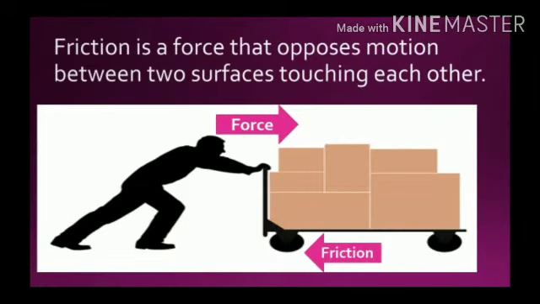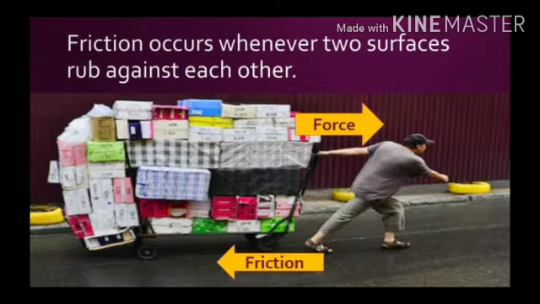Friction is the force that opposes motion between two surfaces touching each other. If we apply a force along the left, then the force of friction will act towards right. If we apply a force towards the right, then the force of friction will act towards the left. Friction occurs whenever two surfaces rub against each other. Friction is the force exerted by a surface where an object moves around it.